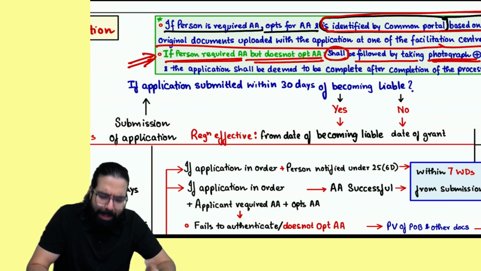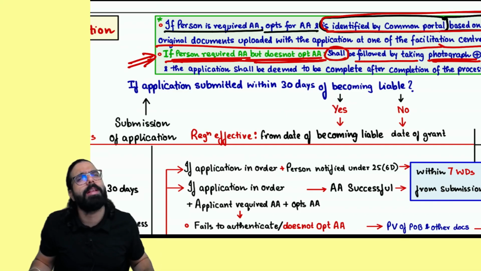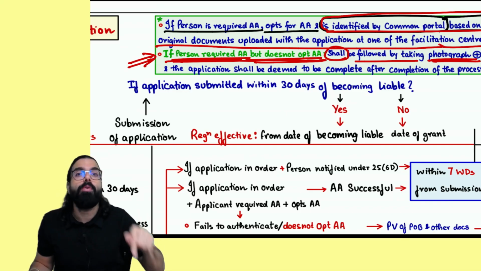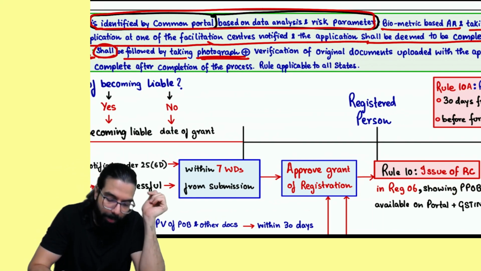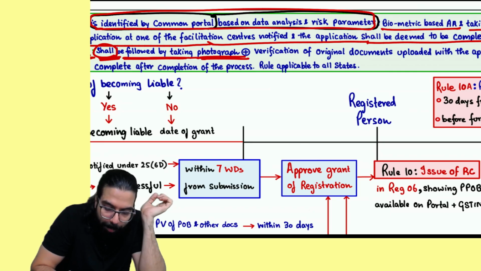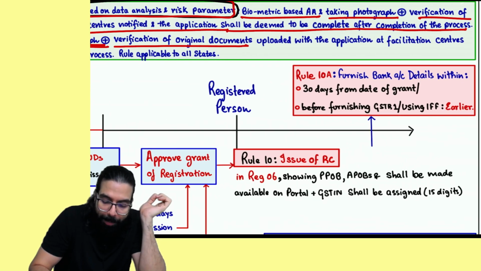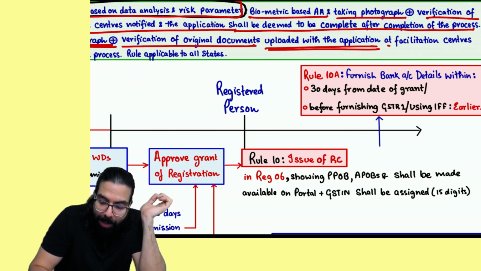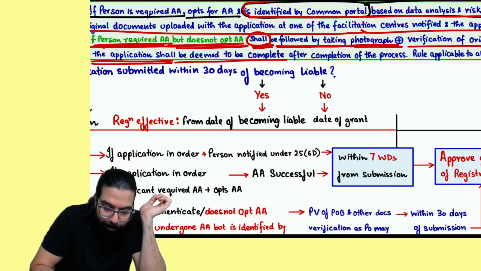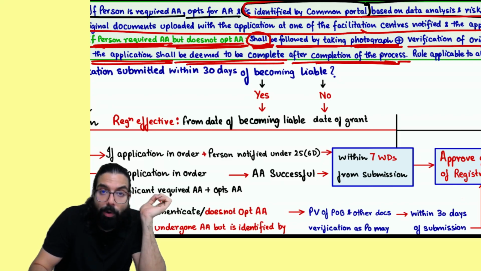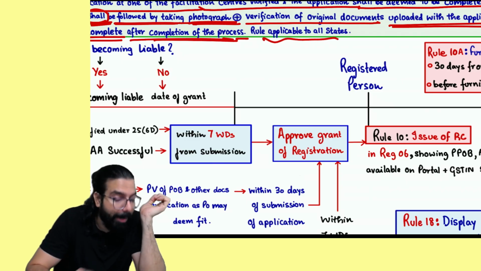You told, I don't have Aadhaar, I will not do. You are required, but you did not do Aadhaar authentication. Might be you don't have Aadhaar. You are required, no? Why didn't you do? If you don't do, your application will be submitted only when it is followed by taking photograph and verification of the original document uploaded with the application at the facilitation center, and the application shall be deemed to be completed only after completion of the whole process. And this rule is applicable to all the states.